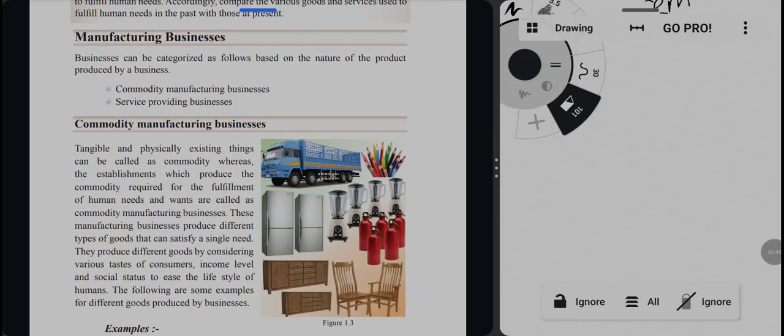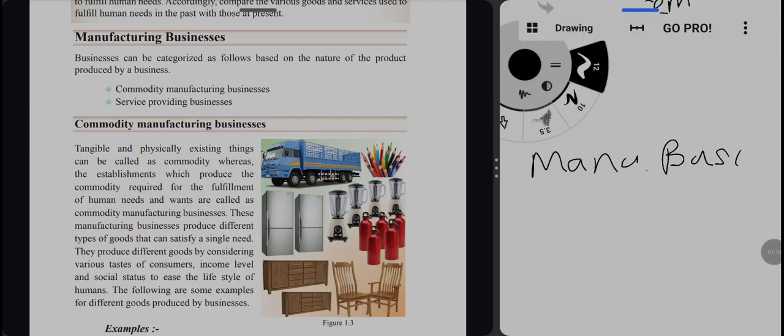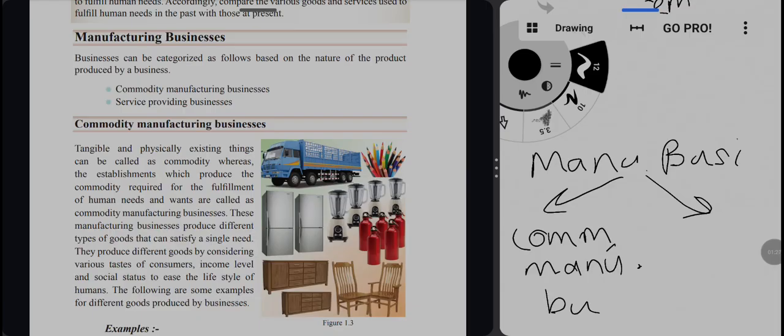Okay, so businesses can be categorized as follows. By the nature of the product they produce, businesses can be categorized into two parts: commodity manufacturing businesses and service providing businesses.